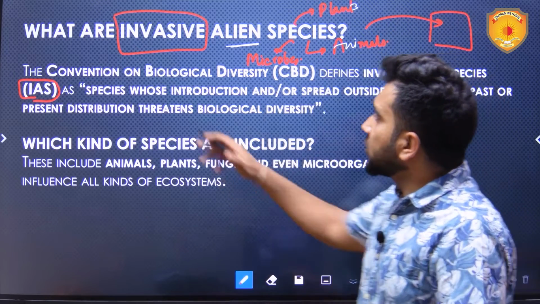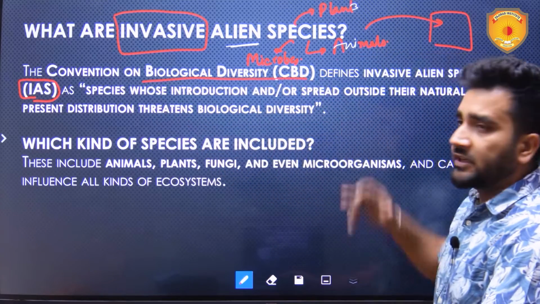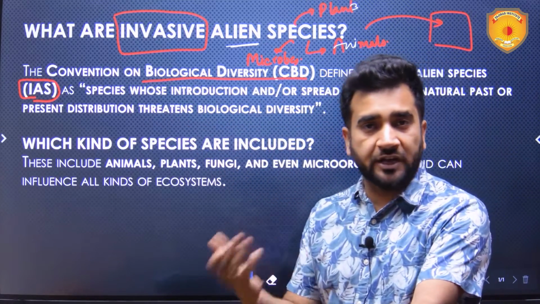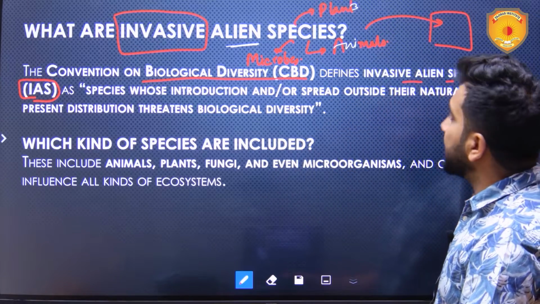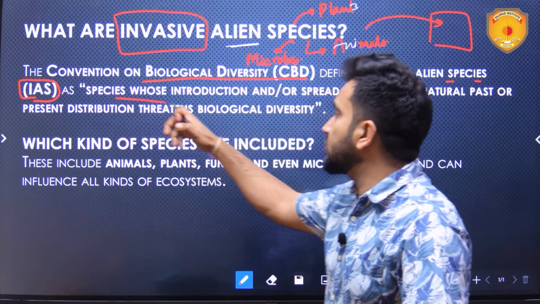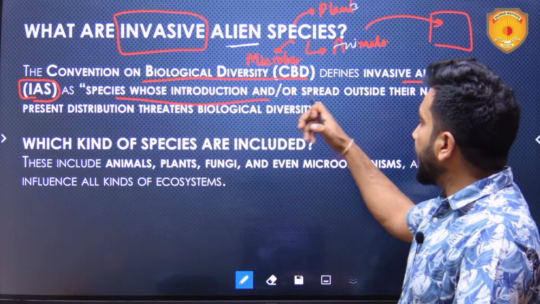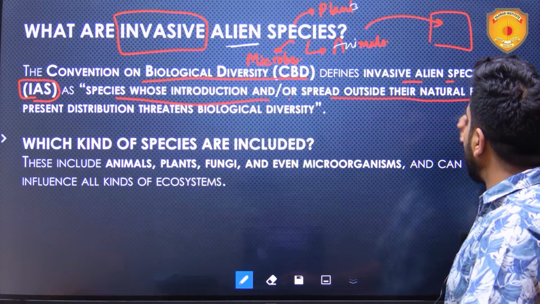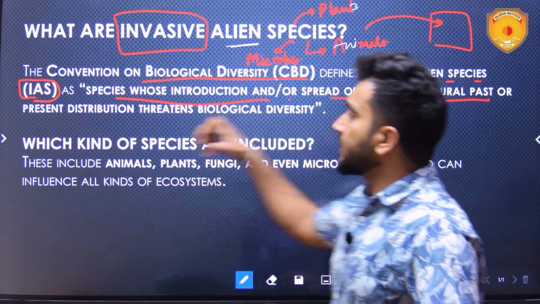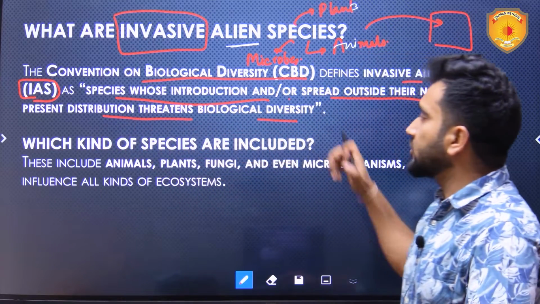So the Convention on Biological Diversity, CBD, which is basically a convention under United Nations, defines invasive alien species as species whose introduction and or spread outside their natural past or present distribution threatens biological diversity.